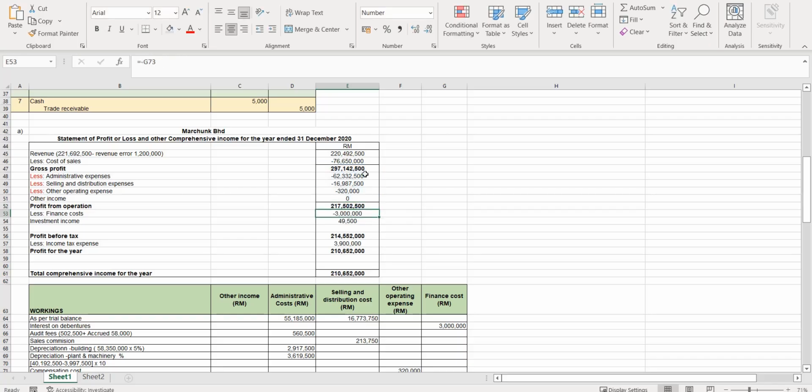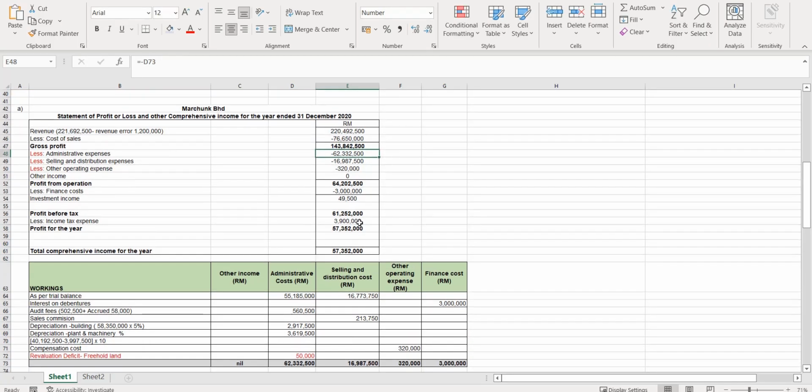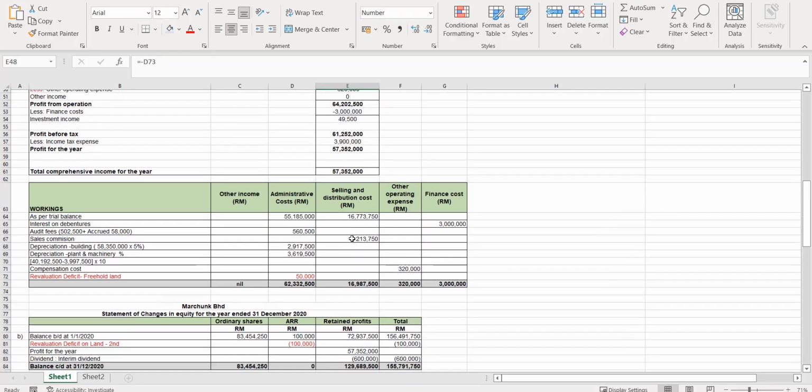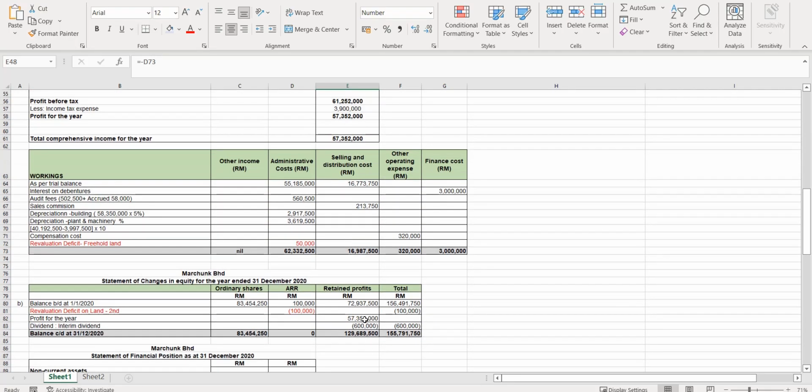There are no other income in this question. If there is, then you will be able to know. So what is your profit for the year, class? Profit for the year. Do you get this? 57,352. Do you get that? Yes. So that figure should be transferred here, right? And now the workings are done.